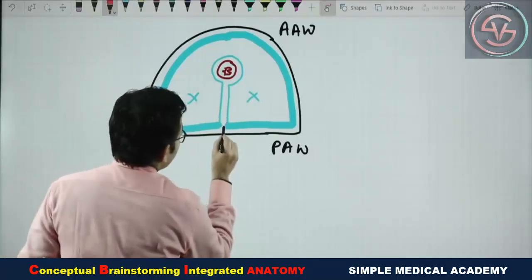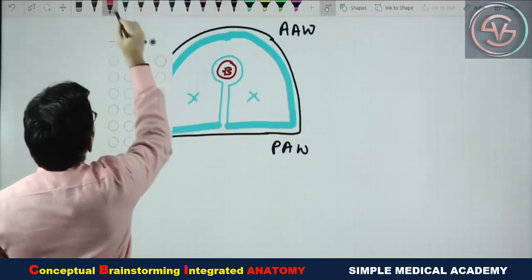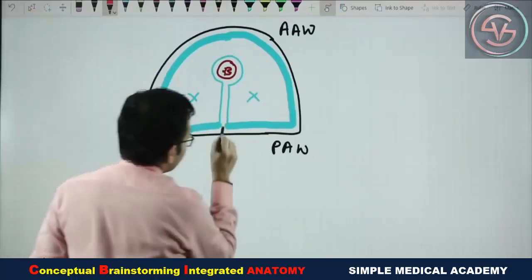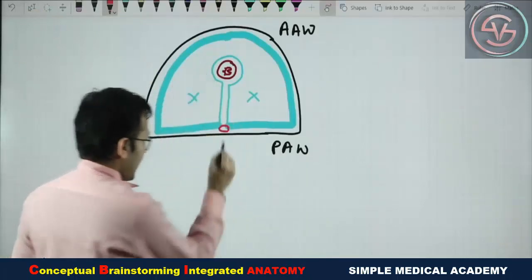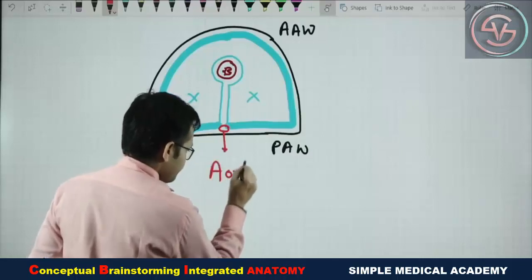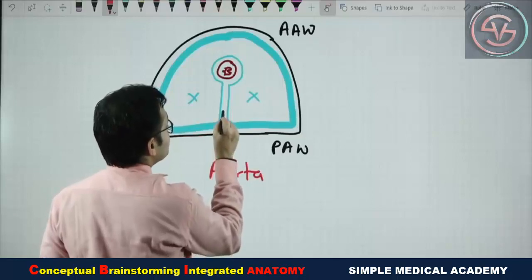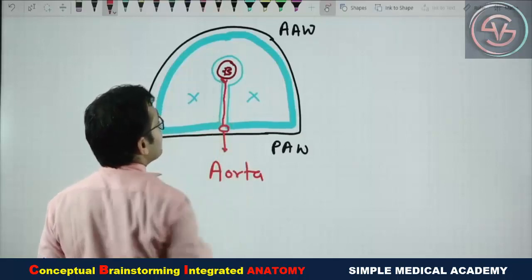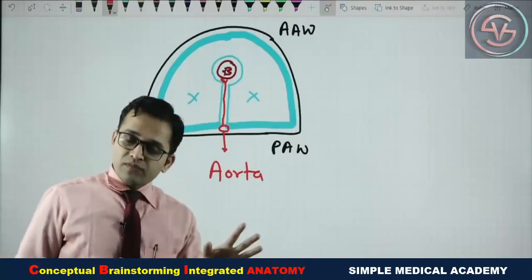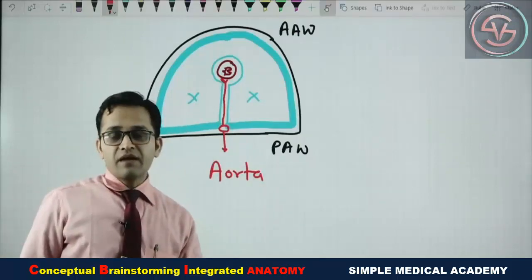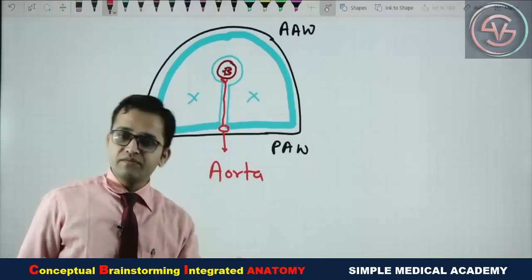See here, again correlating with the surgery that we will study later, here there is the aorta. Diagrammatic presentation. This is the aorta. Aorta sends branches. Yes, it is sending the branch to the GIT tube. Yes, these are the branches of the aorta. Arteries, we will read later that the three parts of the gut, foregut, midgut, hindgut, are supplied by the ventral branches of the abdominal aorta: celiac trunk, superior mesenteric artery and inferior mesenteric artery.